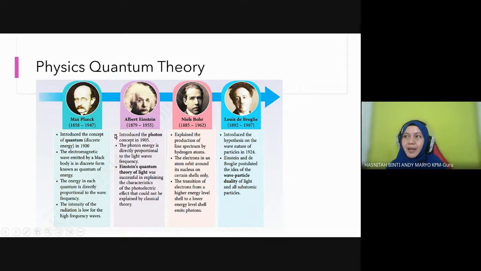Max Planck and Albert Einstein introduced the concept of quantum, energy, discrete, and photon, and later Einstein expanded his theory on photoelectric effect. And Niels Bohr talked a lot about line spectrum. Later we will see. And Louis de Broglie, together with Einstein, later will introduce to us particle wave duality.